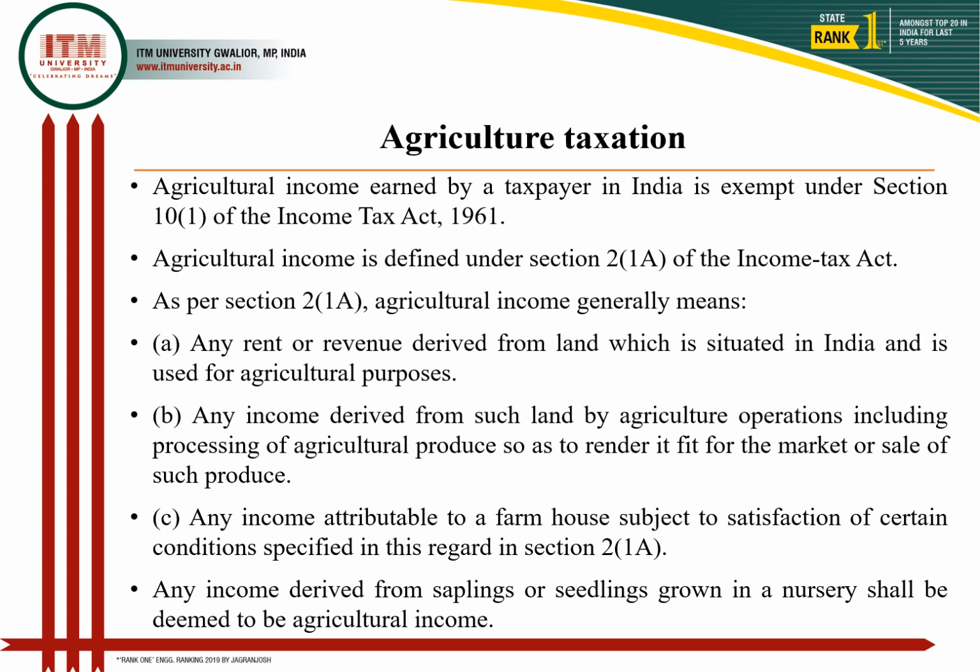Third, any income attributable to a farmhouse, subject to satisfaction of certain conditions specified in this regard in section 2(1A).